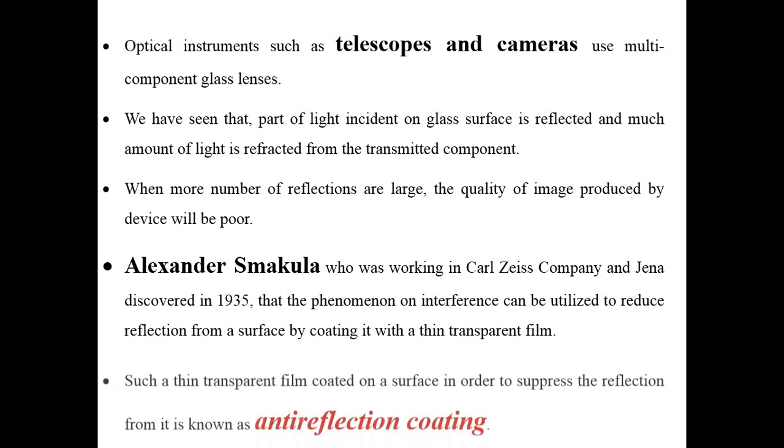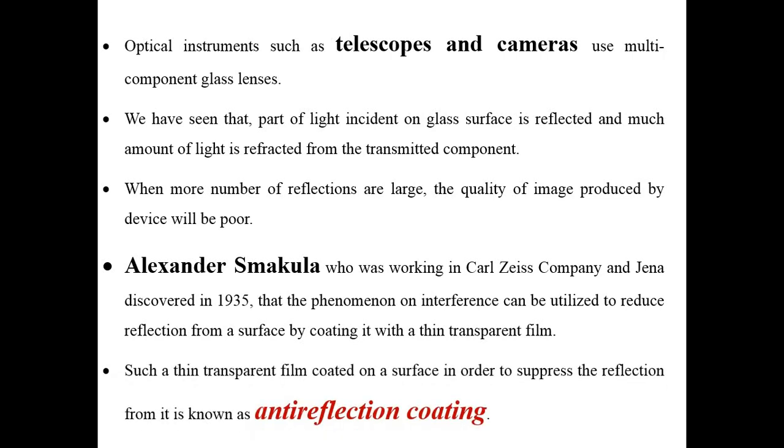So coating a thin transparent film on the glass surface is nothing but the anti-reflecting coating. To have that anti-reflecting coating, dielectric materials are used. With the help of dielectric materials, we can have the coating on the glass surfaces, and that is known as anti-reflection coating. This is a very small point, and a small discussion is provided in your syllabus. Is there any doubt up to this?